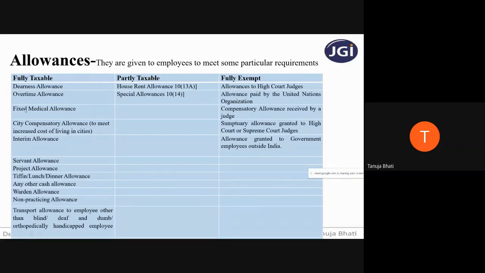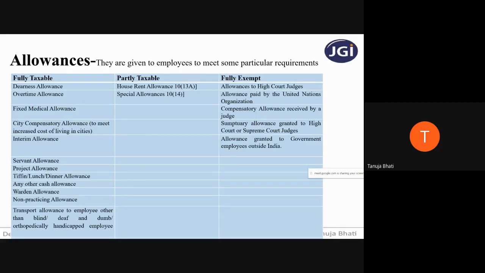Next is servant allowance. Now, what do you mean by servant allowance? Servant allowance is usually given to those employees who are at a higher post, for compensating them for the payments made by them in keeping their servants for their personal or domestic work. So servant allowance is usually given not to all the employees but only to the employees of a higher grade, in order to meet their servant expenses. Project allowance. Project allowance is given to meet the project expenses that are borne by the employee while carrying out any project relating to the company.